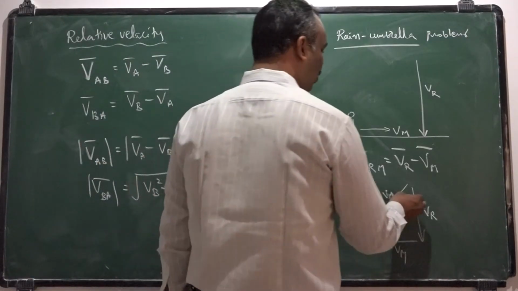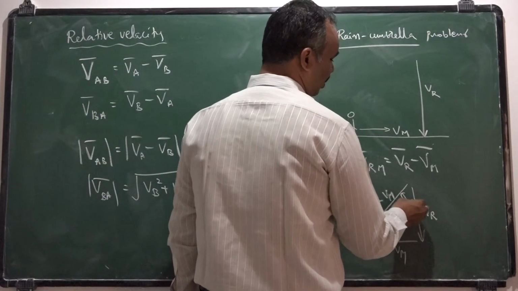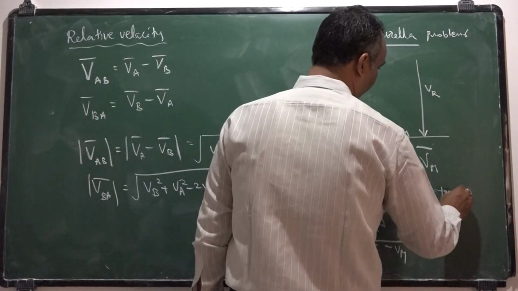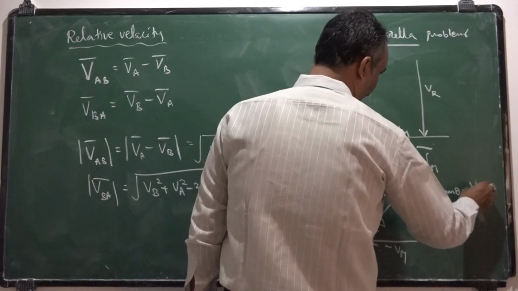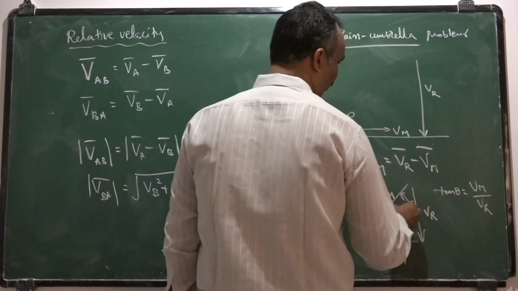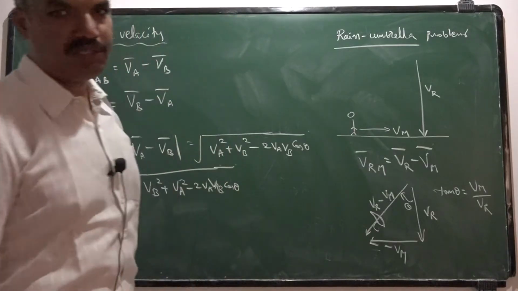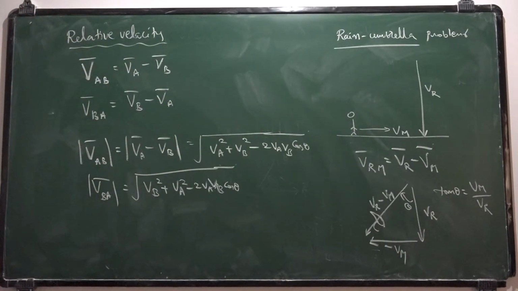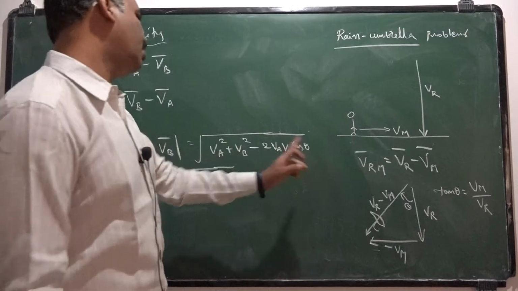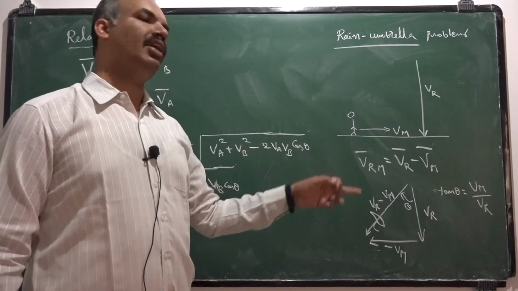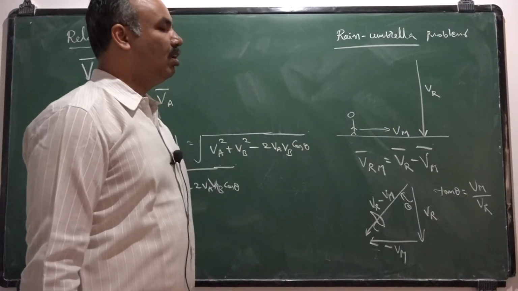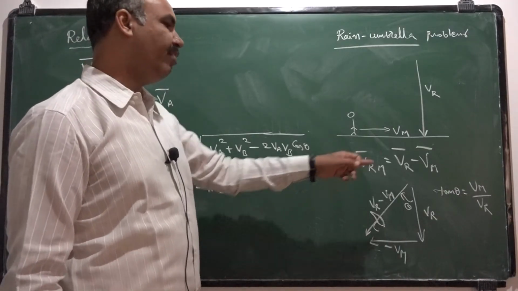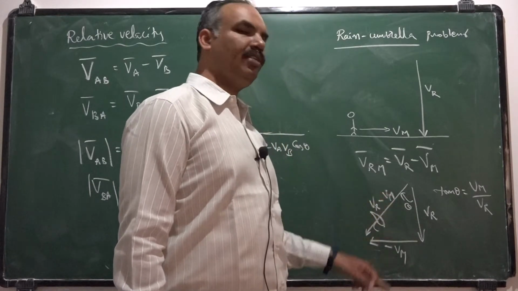So in which direction does he need to hold the umbrella? The direction is, suppose, theta. Here tan theta is given by opposite side by adjacent side, Vm by Vr. Theta is clockwise, hence it is negative. Anti-clockwise measurement of angle is taken as positive, clockwise measurement of angle is taken as negative. So as you know, the velocity of rain with respect to a moving man is given by the formula Vrm bar. You can calculate Vrm by using this expression, and you can calculate the direction of the apparent rainfall. Real rainfall is downwards, apparent rainfall is like this.